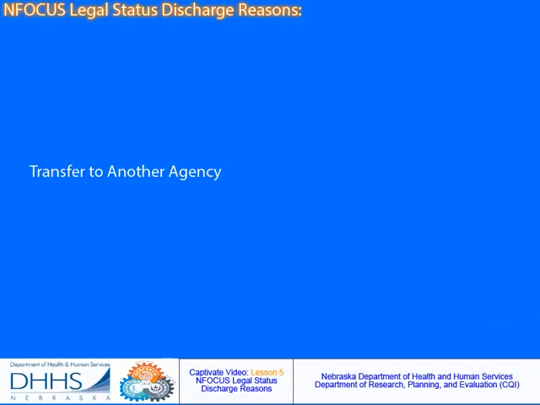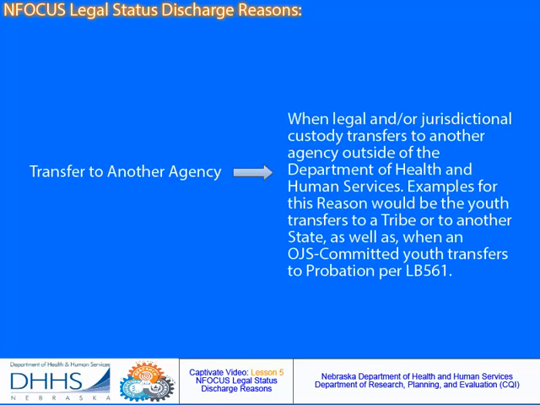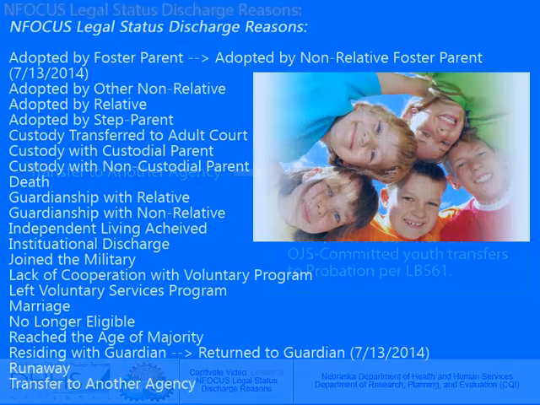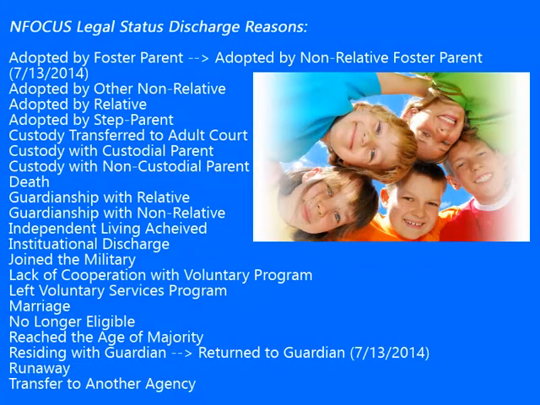And finally, transfer to another agency is defined as when legal and/or jurisdictional custody transfers to another agency outside of the Department of Health and Human Services. Examples for this reason would be the youth transfers to a Native American tribe or to another state, as well as when an OJS committed youth transfers to probation per LB 561. This is the complete list of NFOCUS legal status discharge reasons. Make sure to critically think about the specific reason that led to the non-ward status for your youth and make the appropriate selection on NFOCUS.